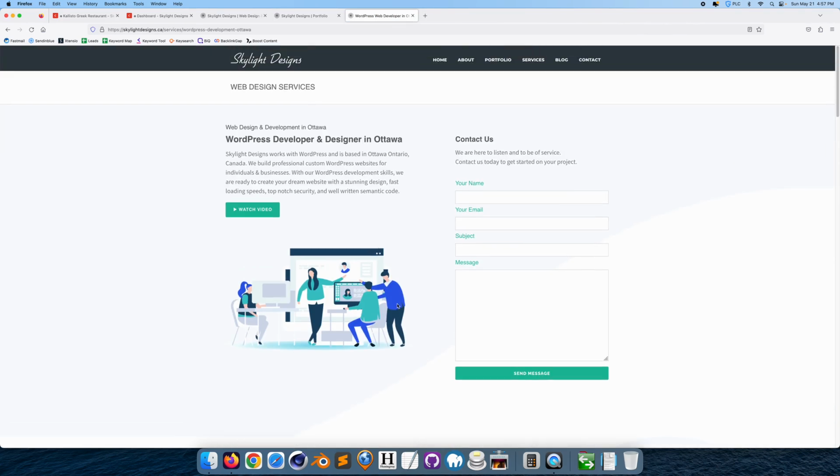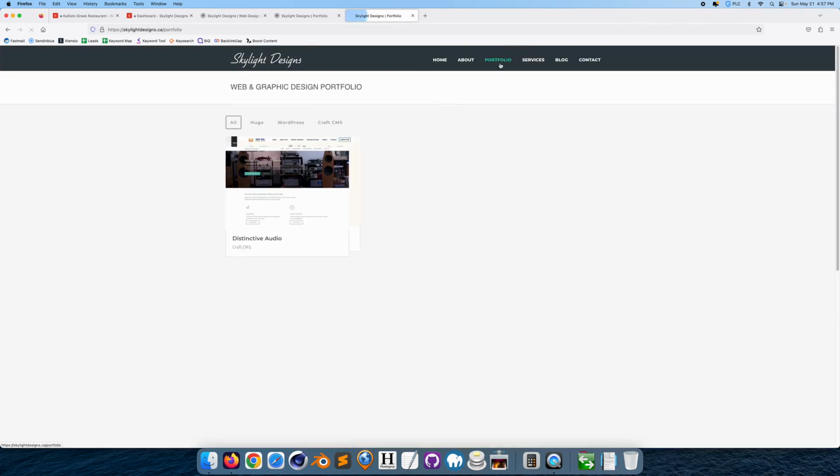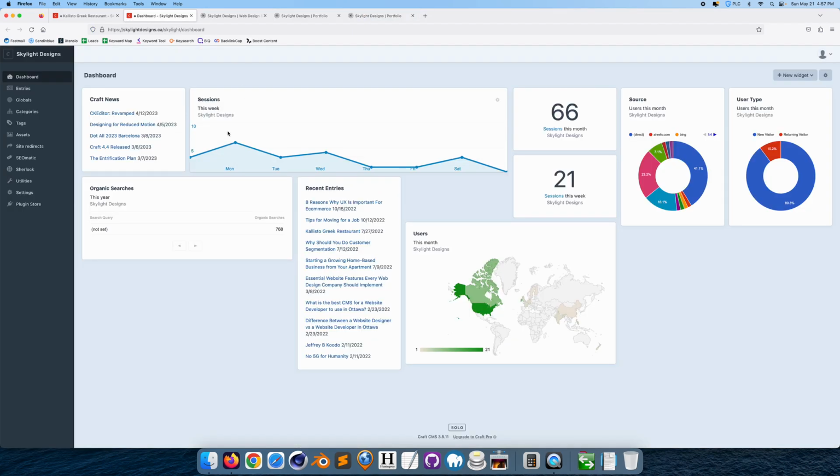Okay, so besides the rankings, I wanted to show you something interesting. That actually, my search traffic, my search volume is not that high. There are sometimes I get 6 visitors a day, 3 visitors a day, 4 visitors a day, 1 visitor, 3 visitors, no visitors, because I'm targeting Ottawa. And yet when I look at the stats here, it seems that there's more people coming from the United States than even in Canada. And I had 66 sessions this month. Probably not a lucky number, but anyway. But I could see here where the sources are coming from, that sort of thing.